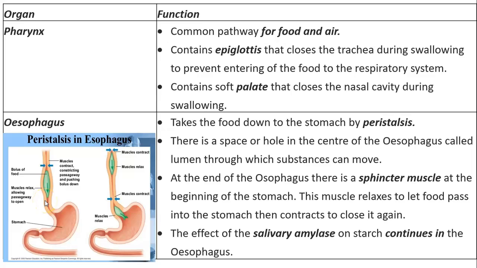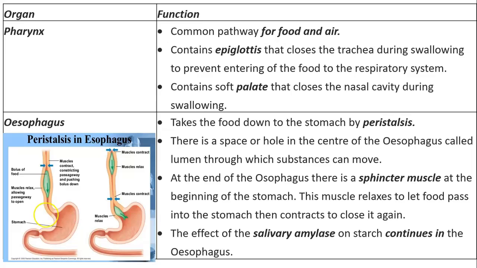The esophagus does not do any digestion. It just pushes the food down to the stomach by a process called peristalsis, which is simply contraction and relaxation of the muscles of the alimentary canal to push the food in one direction. The esophagus, as you can see here, is a tube, and any tube has walls and a lumen in the middle. So the lumen of the esophagus is what the food passes through and gets moved into the stomach.